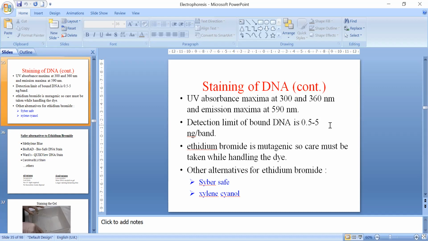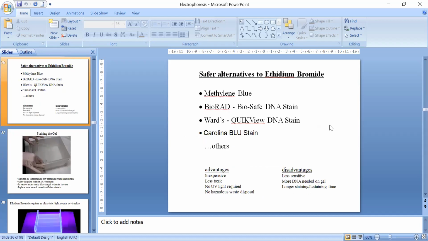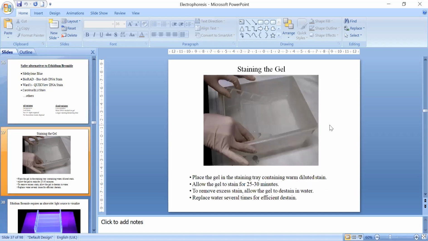So we have other safer alternatives like SYBR Safe or xylene cyanol, and also we have methylene blue. Then some more stains have been developed by other companies which are dealing in this particular area.